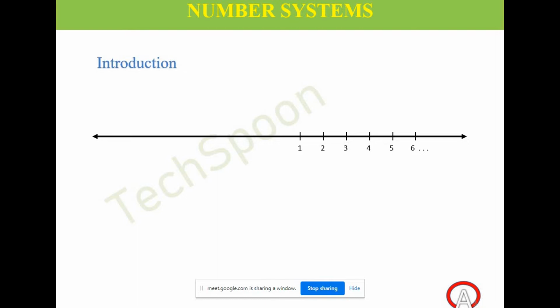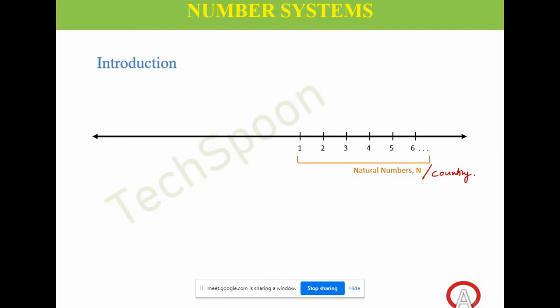Of course, they are positive numbers, but positive numbers have more members than these. I just want to know the name of the number system which starts with 1, then 2, then 3, 4, 5, 6, and it goes on. Natural numbers, right? Yes, we call them natural numbers, or we also call them counting numbers.